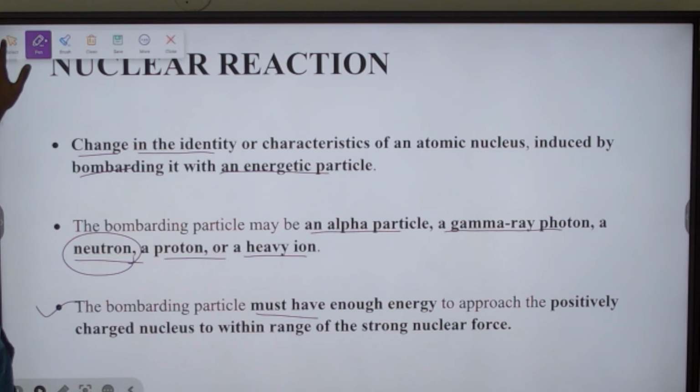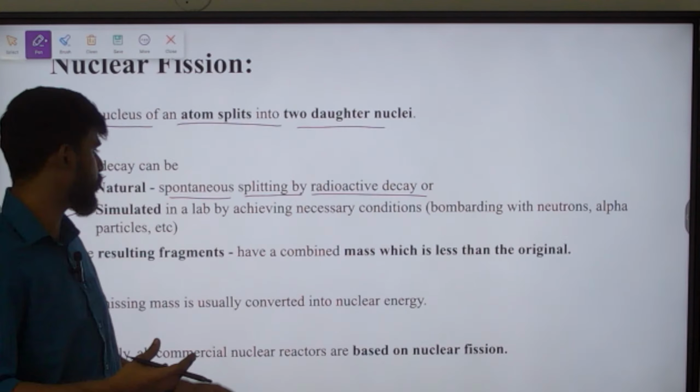This is happening in many nuclear materials. So it will happen spontaneously and split by radioactive decay, but this can also be simulated in lab by achieving the necessary condition. What is the necessary condition here? As we saw earlier, it is bombarding with neutron, alpha particles and other things.